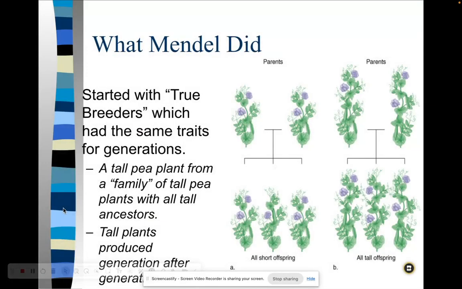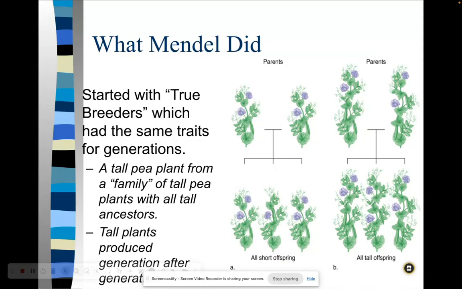So what did Mendel do? He started with these true breeder plants, which had the same traits for generations. An example of this would be a tall pea plant from a family of tall pea plants with all tall ancestors. And these tall plants were produced generation after generation.